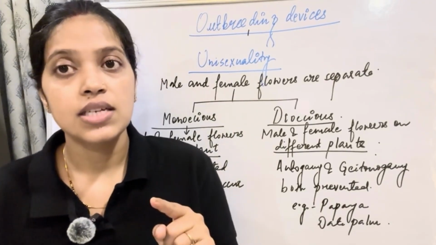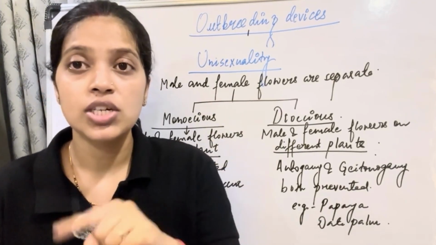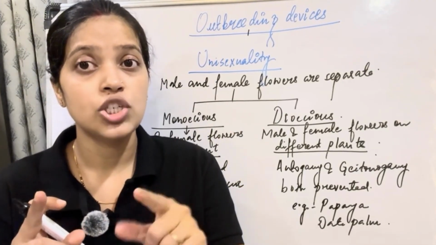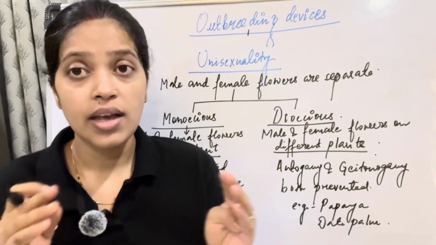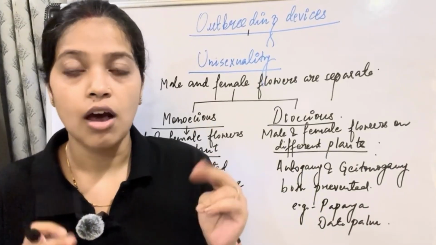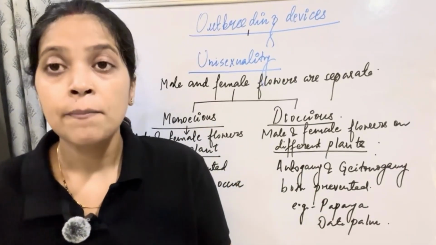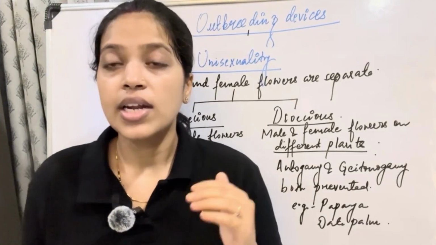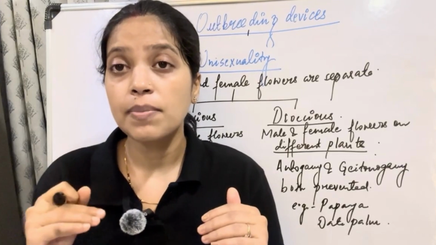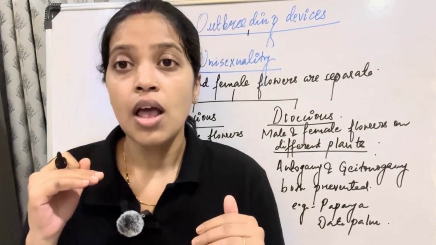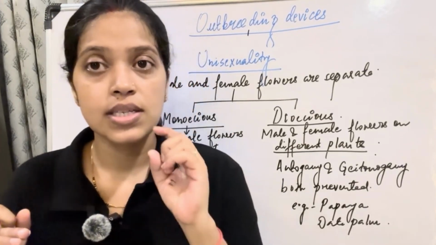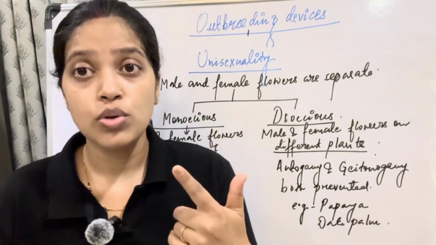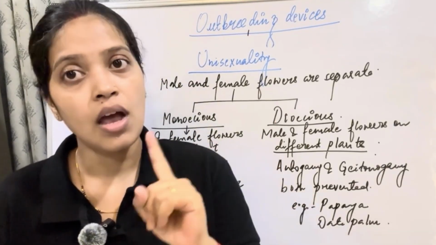Then the next is herkogamy, the spatial separation. The stamen and the carpel mature at the same time, but they are positioned at different heights. So again, there is a physical barrier between the stamen and carpel. That is herkogamy. Next is self-incompatibility, the most effective genetically controlled mechanism, where the plant has a genetic recognition mechanism through which it avoids pollen from the same plant and accepts pollen from a different plant.